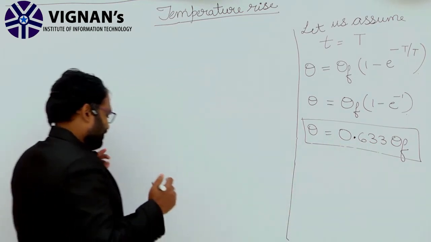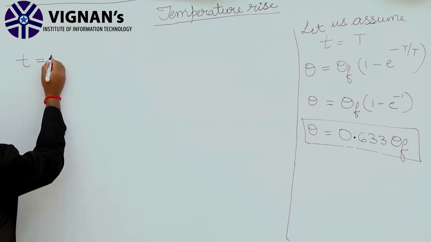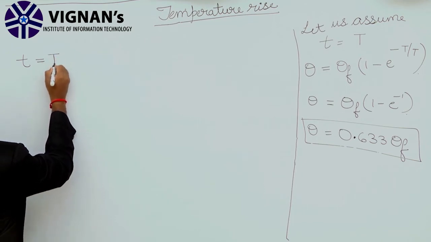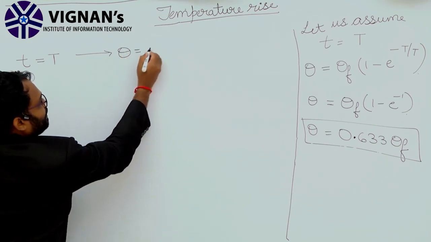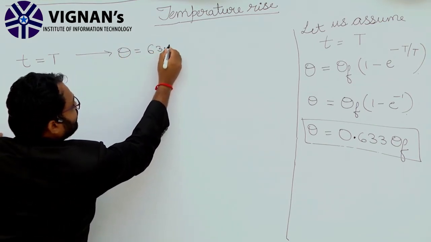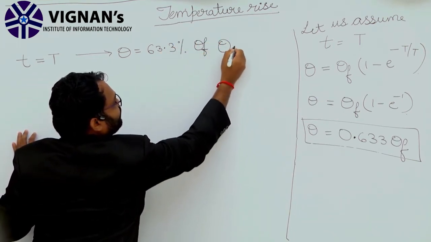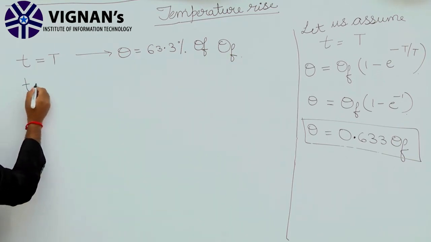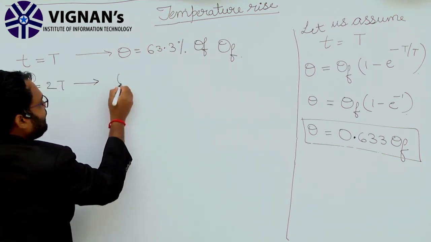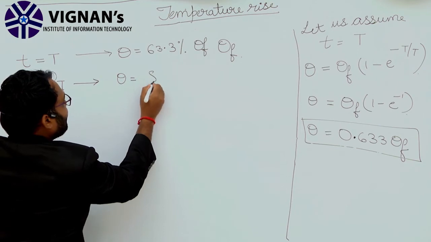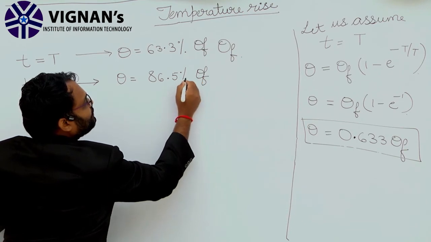So at t equal to capital T, we get theta equal to 63.3% of theta f. For t equal to 2T, theta is equal to 86.5% of theta f.